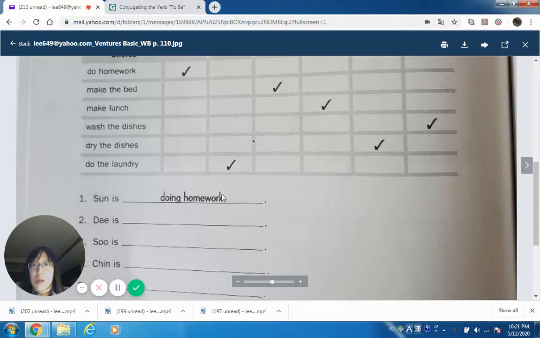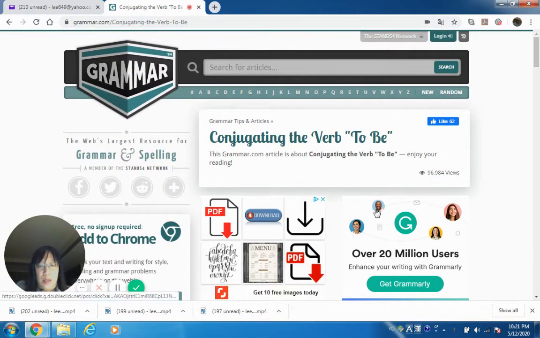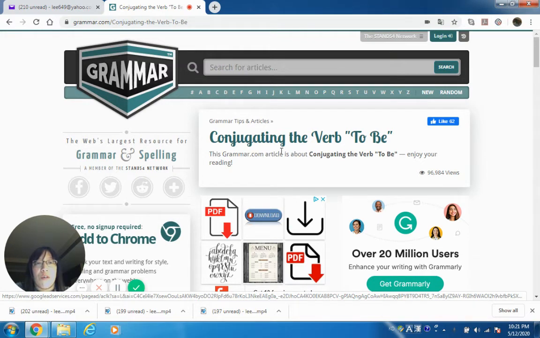And let's keep on reviewing the verb to be before we go to our next page. Conjugating the verb to be. Conjugating just means different forms. This is just a fancy word for different forms. Conjugating means changing or differentiating the form.